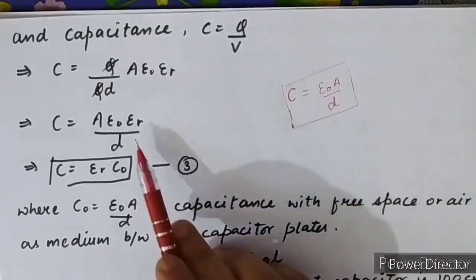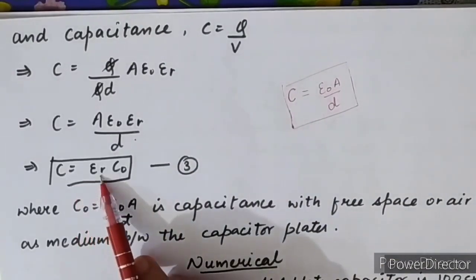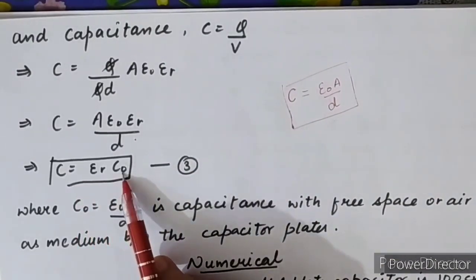When we correlate both, what do we get? C is equal to epsilon r into C naught.